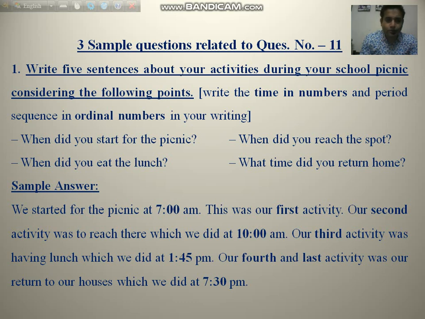Our second activity was to reach there, which we did at 10 a.m. Our third activity was having lunch, which we did at 1:45 p.m. Our fourth and last activity was our return to our houses, which we did at 7:30 p.m. So, before noon at 12 we use AM and after 12 we will use PM. So before 12 we will use AM and after 12 we will use PM.